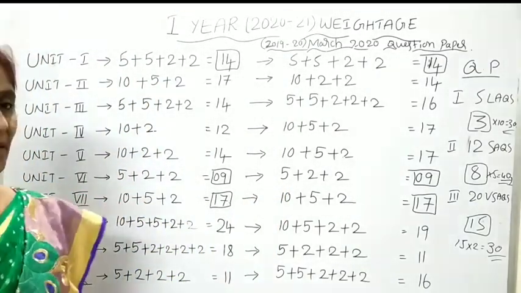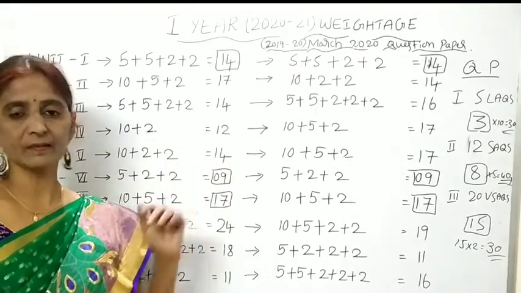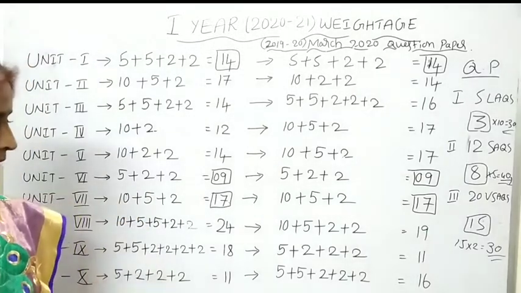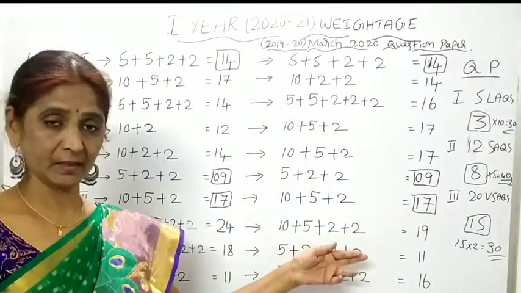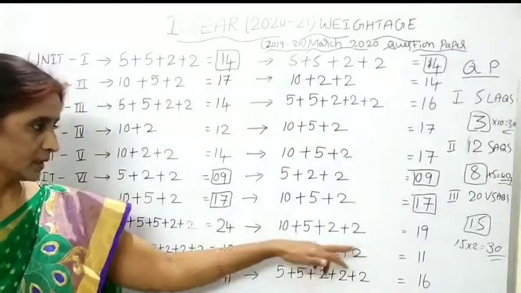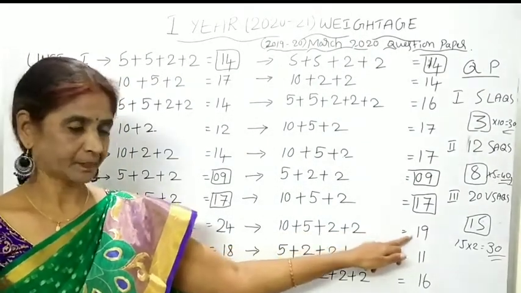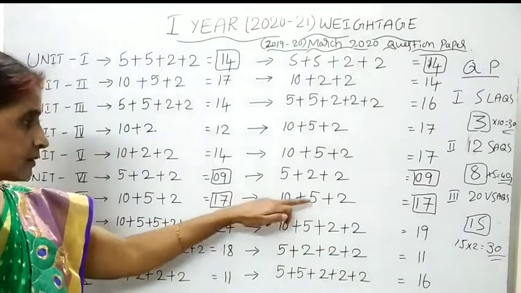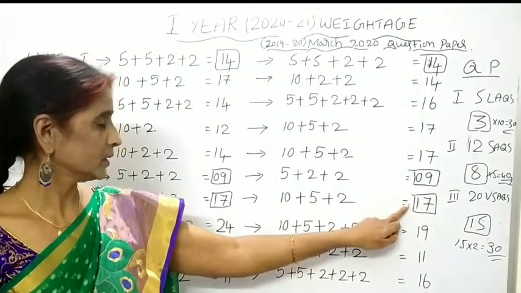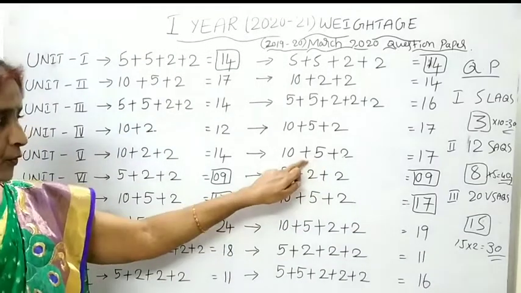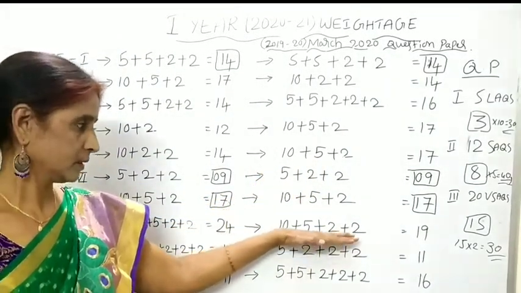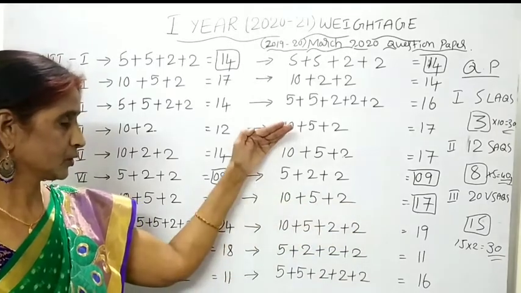So whatever it may be, we have to consider two things while preparing for the final examination. We have to concentrate more on the 8th unit, next the 7th unit, and the 5th unit. So first we have to concentrate on the 8th, 7th and 5th units.